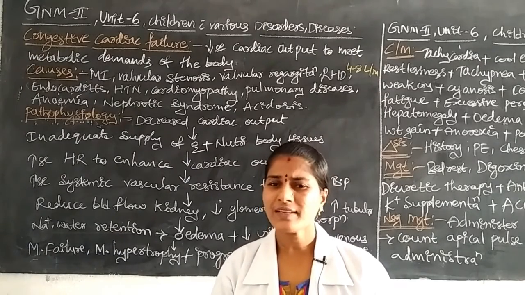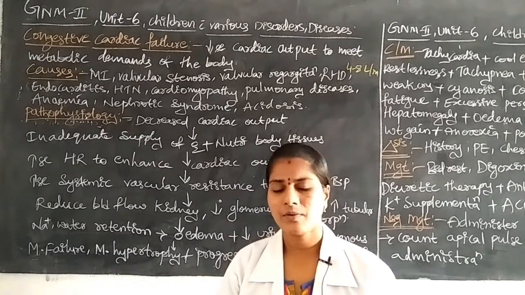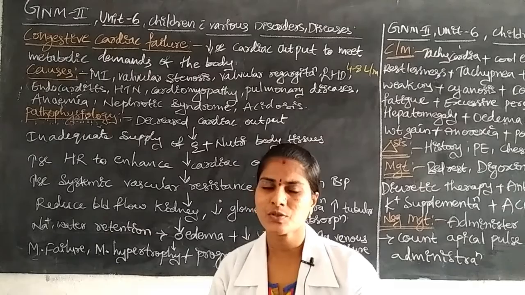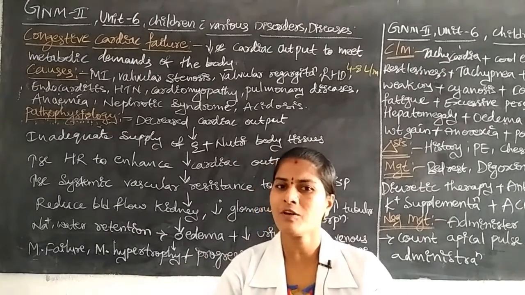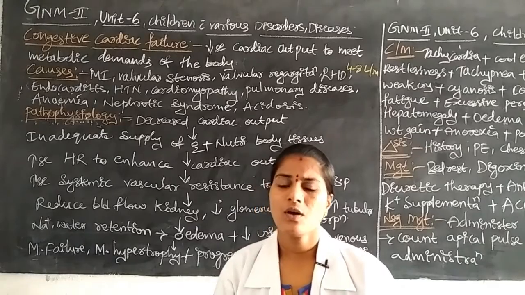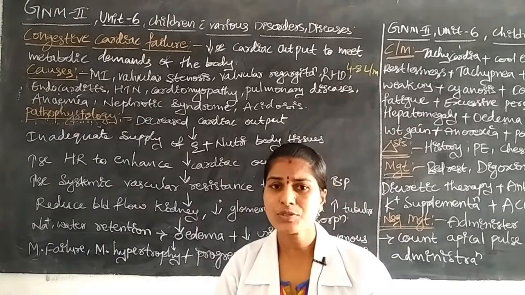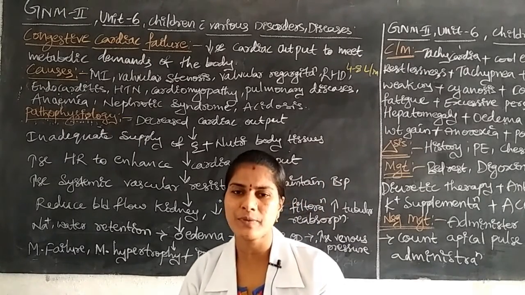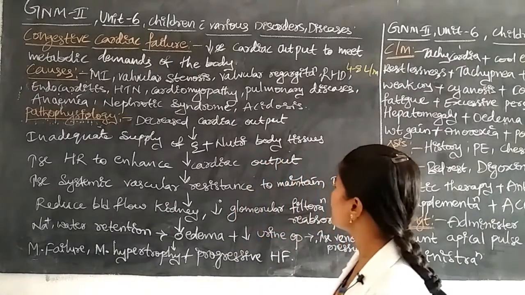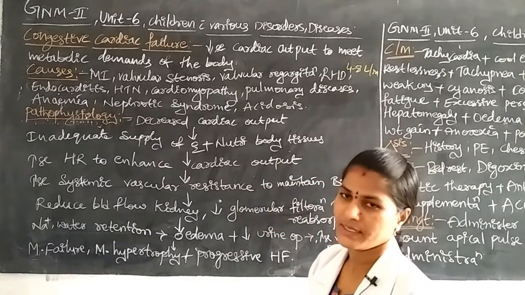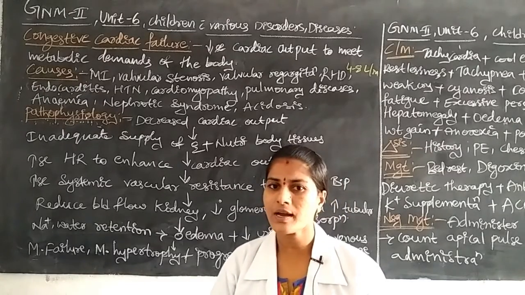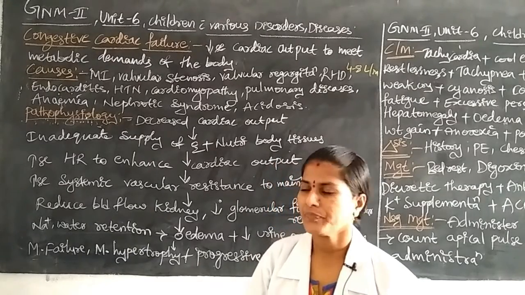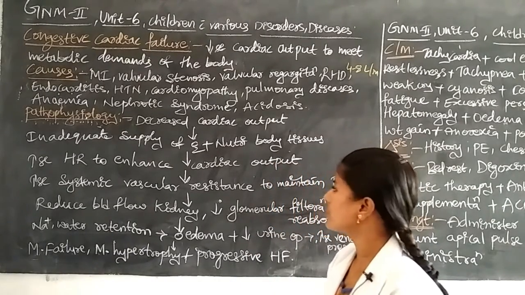Sufficient oxygen and nutrients are not supplied to the body tissues. Tissues are all over the body: groups of cells form tissues, groups of tissues form organs, and organs form systems. The body tissues are not receiving sufficient oxygen and nutrients from the heart. Then it leads to increased heart rate. When we auscultate the heart sounds of the children, the heart rate is increased and cardiac output is decreased.